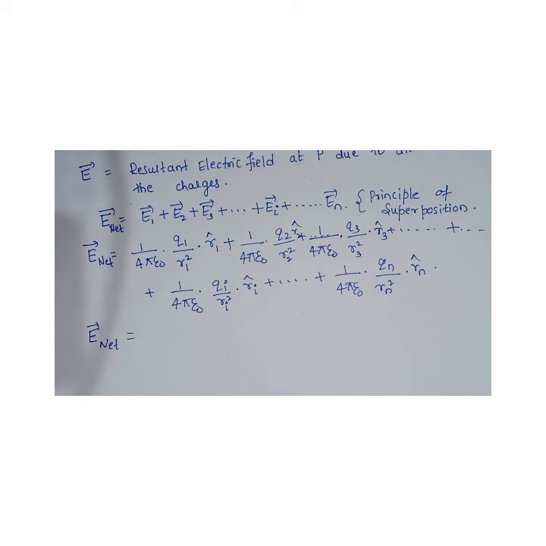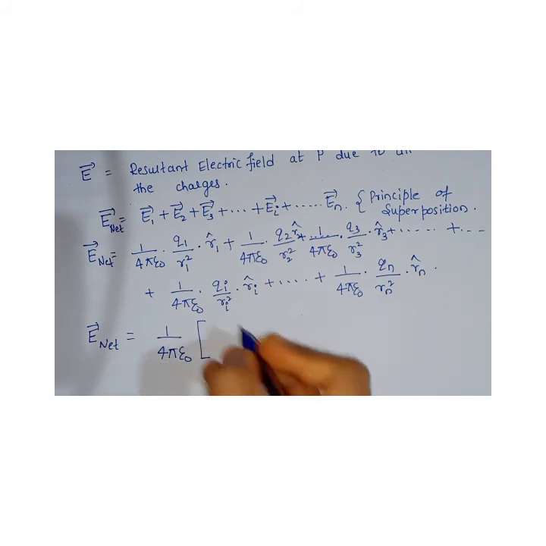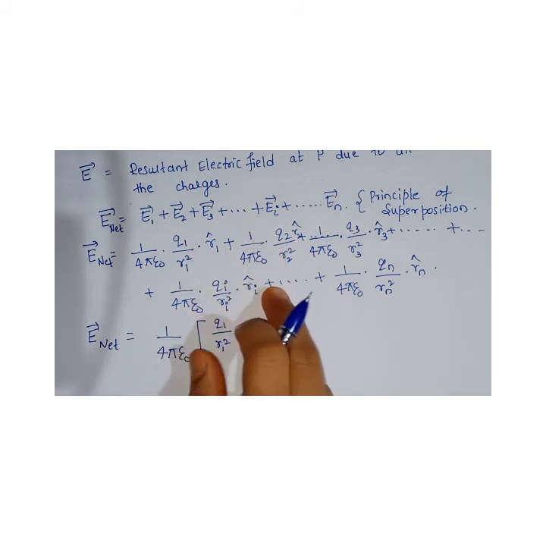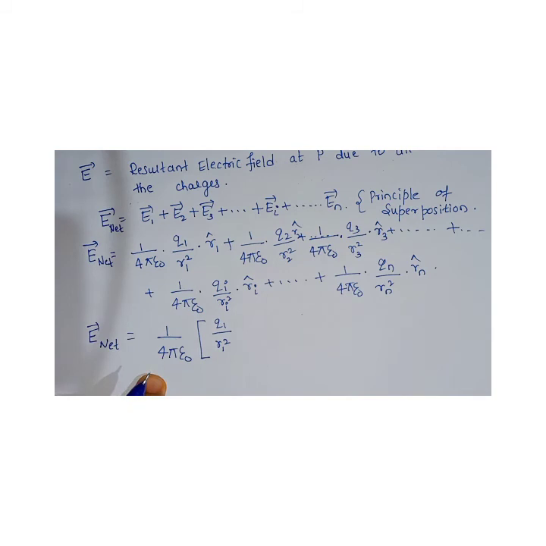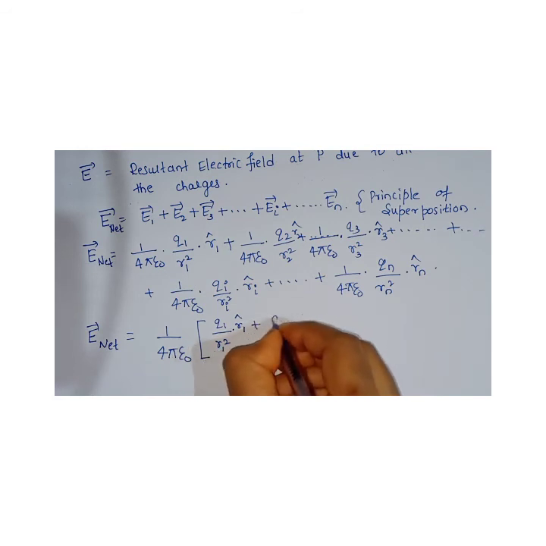So vector E net is equal to 1 by 4 pi epsilon naught common. In the bracket I'm going to write the remaining part: Q1 by R1 square into R1 cap. You can skip this step and directly do it. By practice you will come to know.